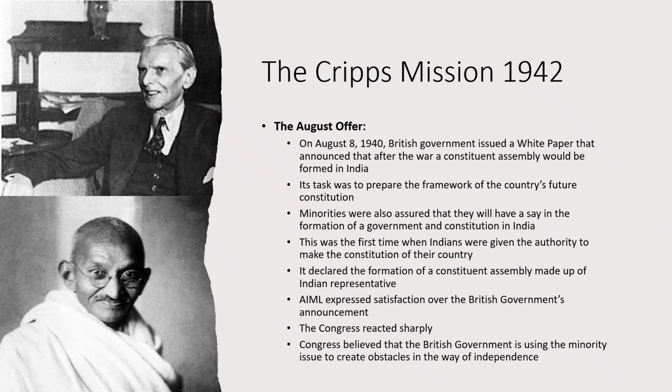Congress believed that the British government was using the minority issue to create obstacles in the way of independence, because, as I explained earlier in the previous slide, all Congress wanted was independence. Congress was not worried about the minorities. Congress was not worried about the rights of Muslims. Congress just wanted independence from the British government because Congress wanted to establish a British Raj in India.